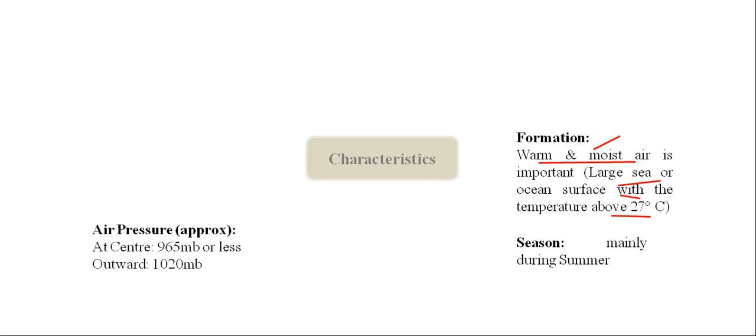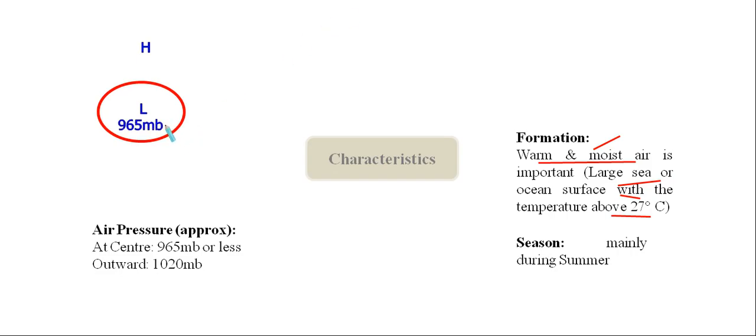Now, what about the pressure or air pressure? We already know that in our tropical cyclone, we are having a constant low pressure center. That means high temperature. And outside, we are having a high pressure region. So at center, we are having at least 965 MB air pressure.